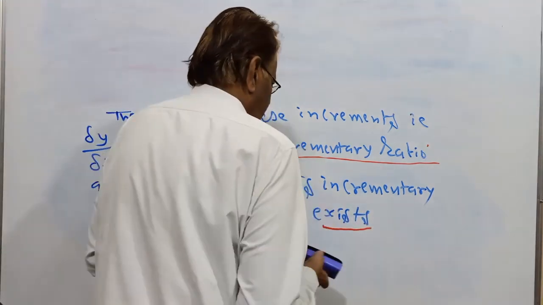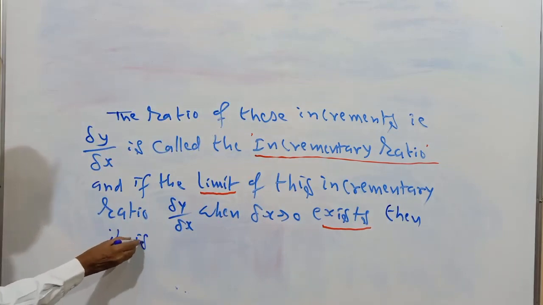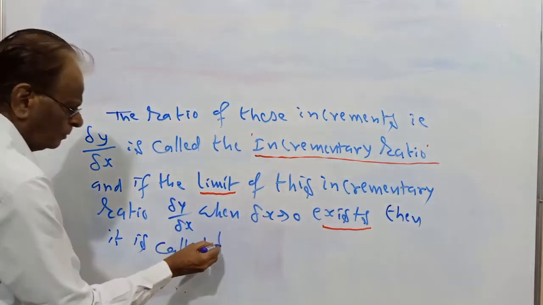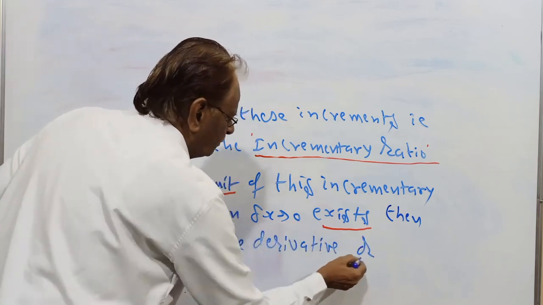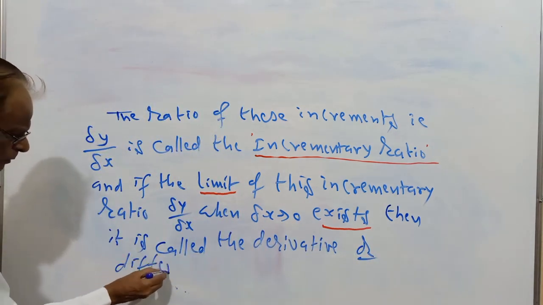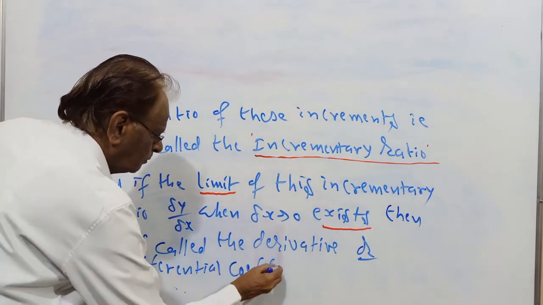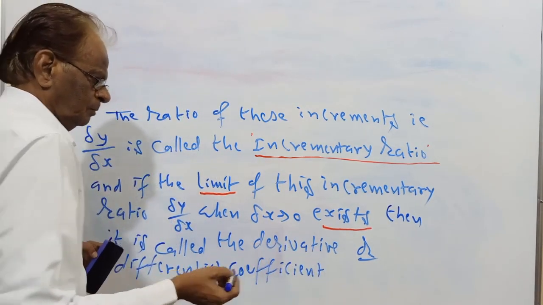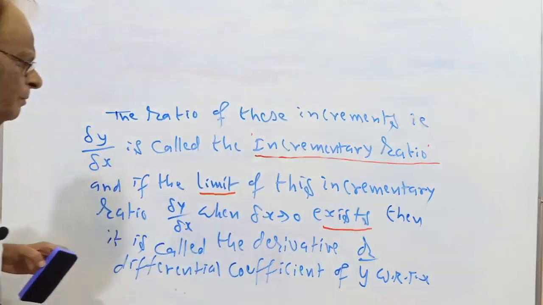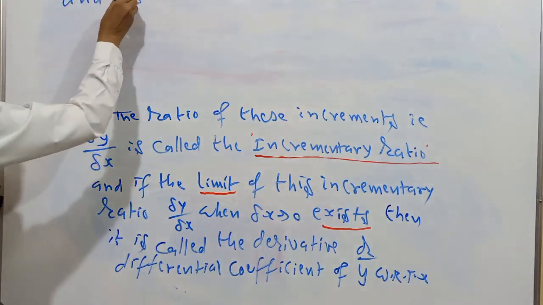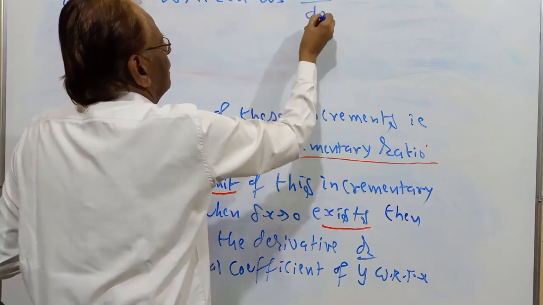Then it is called the derivative or differential coefficient of y with respect to x, and is written as dy by dx.